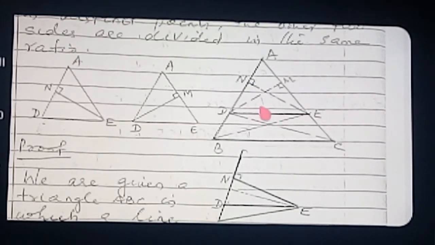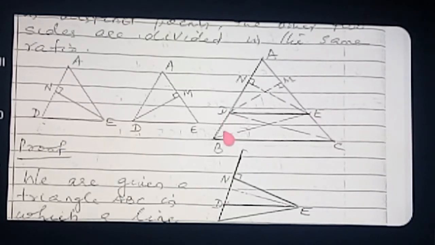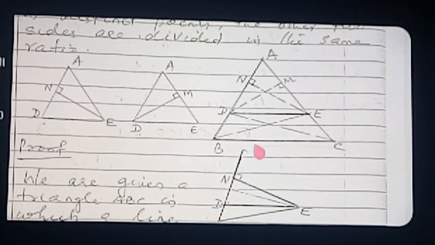And these two triangles are lying between these two parallel lines. So DE is parallel to BC. Therefore these two triangles BDE and triangle DEC lying between these two parallel lines. Therefore their areas are same.